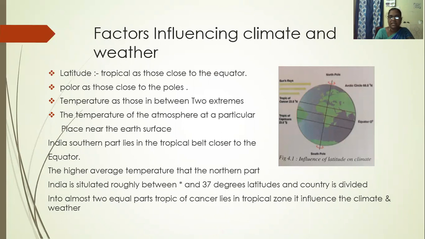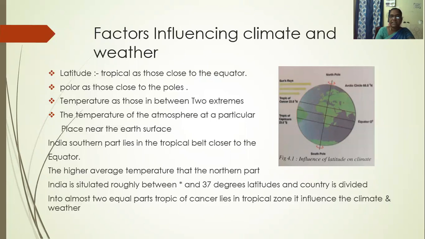Now we see the factors that influence climate and weather. It is a very important topic. Latitudes. You know the latitudes. Already we studied them in 8th class and 9th class. Do you know some important latitudes? Yes. 0-degree latitude is called the equator.